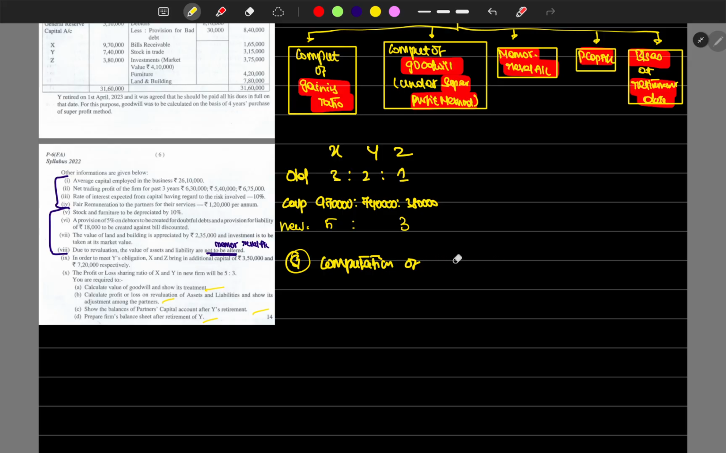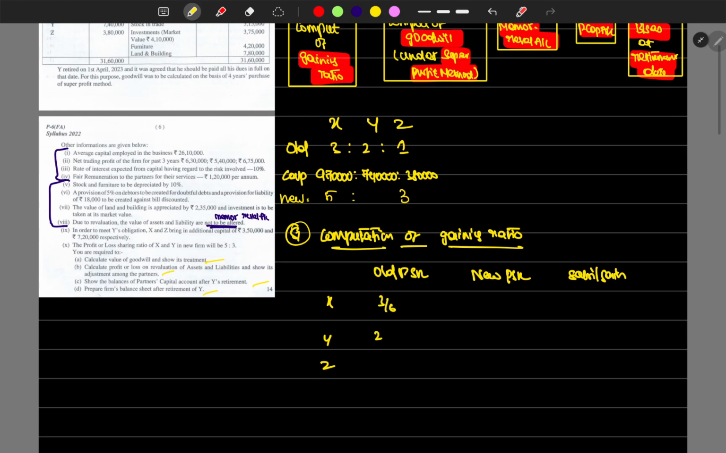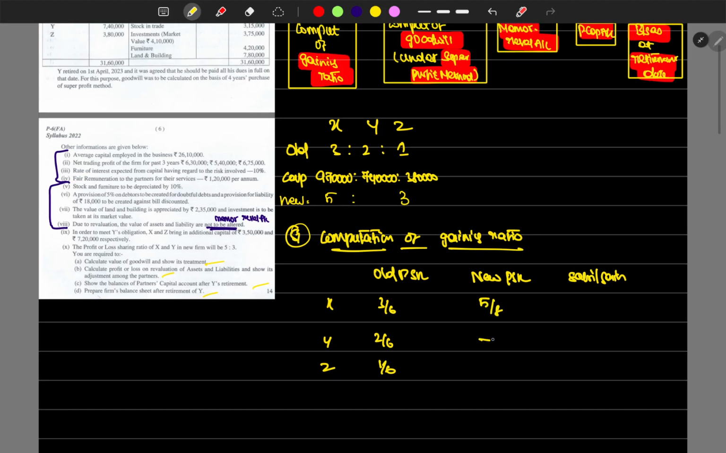Sacrificing here mostly for retirement, that would be gaining. So anyways, the steps, the procedure to work out is similar. So old PSR as usual, new PSR will give us the sacrificing or gaining ratio, right? Okay, X, Y, Z. What's the old PSR? 3/6, 2/6 and 1/6. New PSR 5/8, 3/8. Okay, let's do LCM.